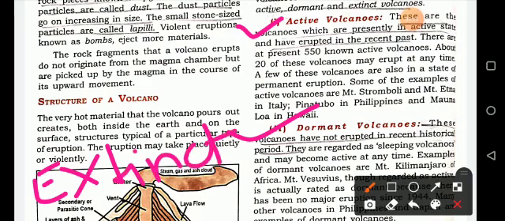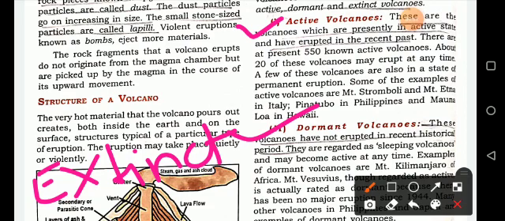Active volcanoes are those that have erupted in the recent past. There are about 550 known active volcanoes, and they can become active at any time.